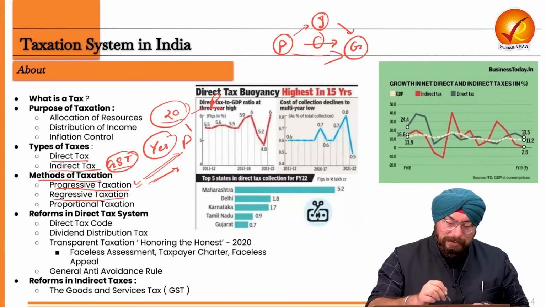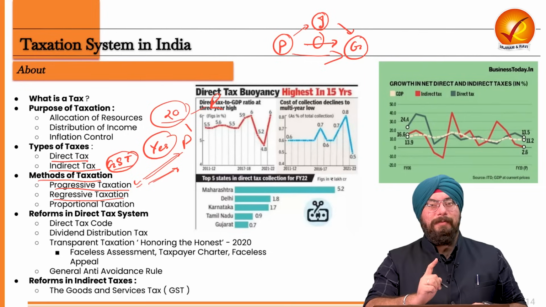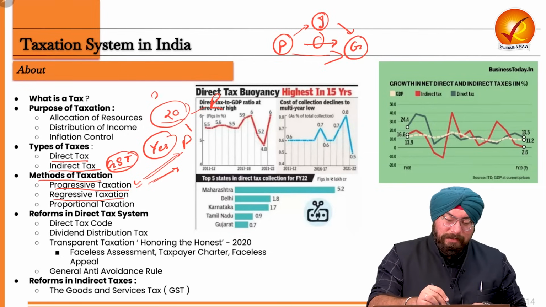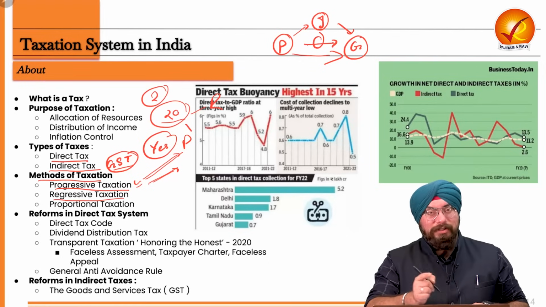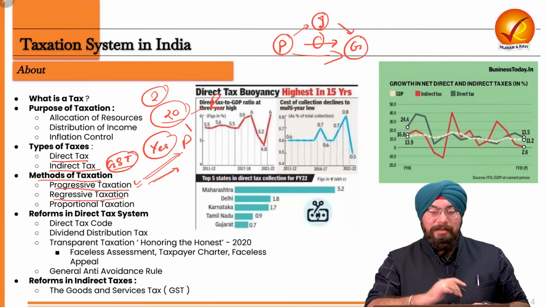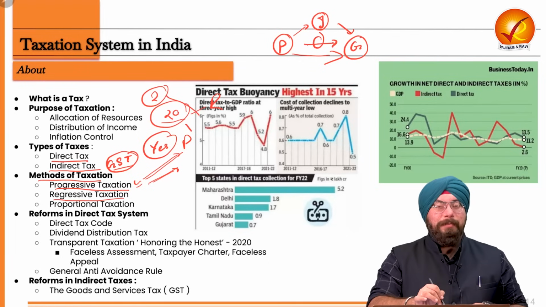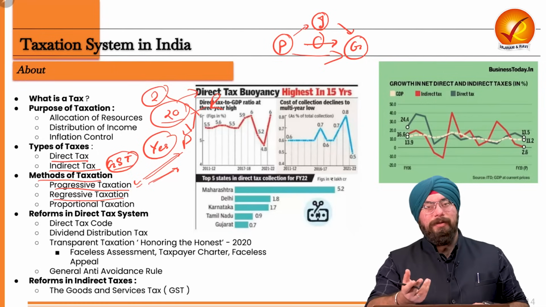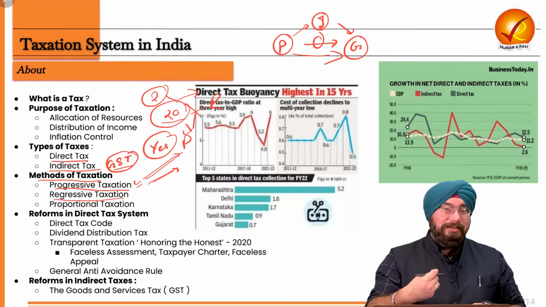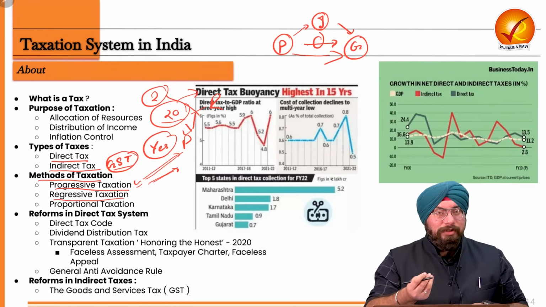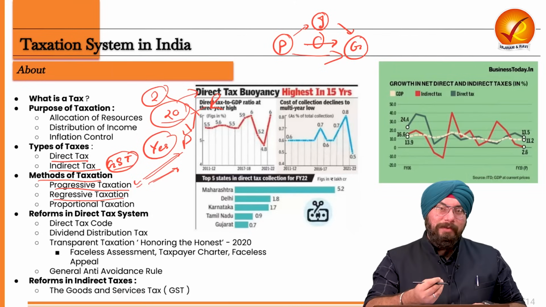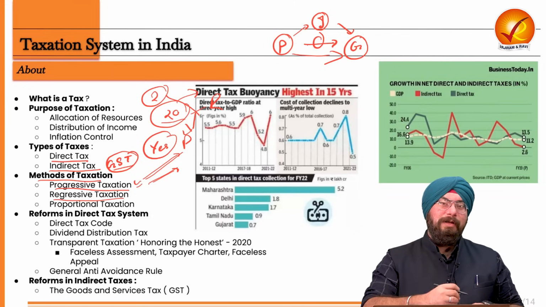That kind of tax is known as regressive taxation. Why? Because in this chips packet, let's say 2 rupees of tax needs to be paid, which is inclusive in this 20 rupees. This 2 rupees for poor people is very, very high, but for the rich, it is negligible. So regressive taxes are such in which the burden on the poor is very high, but the burden on the rich is very low, because rich and poor are paying the same level of taxes.